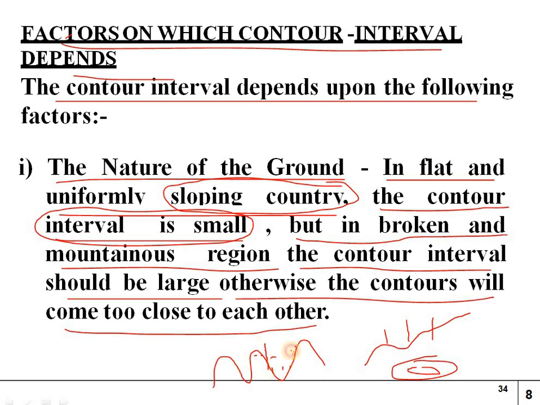So in these places we should take the levels very far apart to identify them easily in the contour map. Otherwise the levels will come very close and near, so that two or three levels will be the same, and some other levels will be different. That's why in the mountainous region where the broken parts are, we should take the levels very far apart and give the measurements accurately, so that we can identify the nature of the ground, whether it is flat, undulating, sloping or a steep slope area.